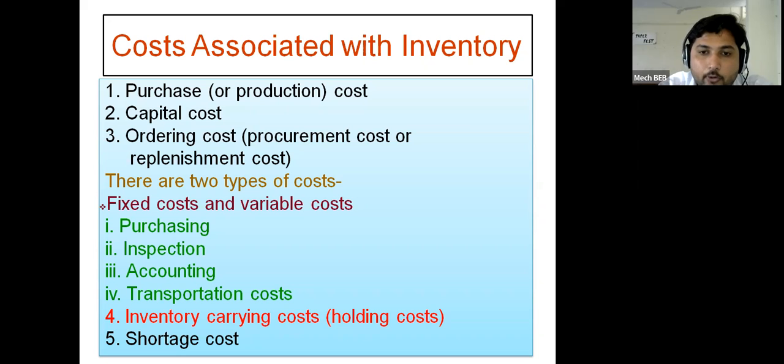Third one is ordering cost. It is also called a procurement cost or replenishment cost.